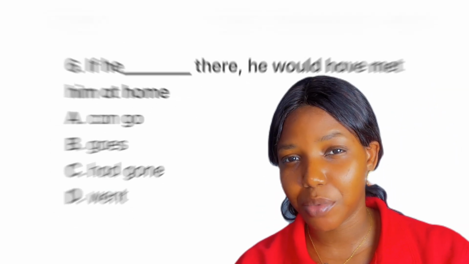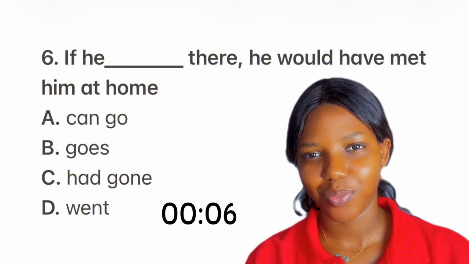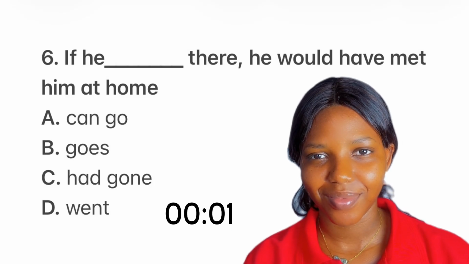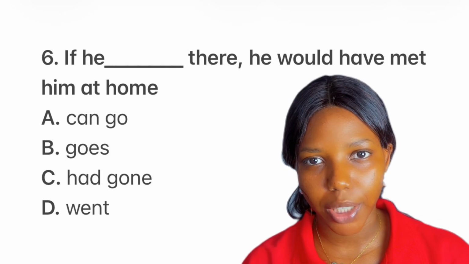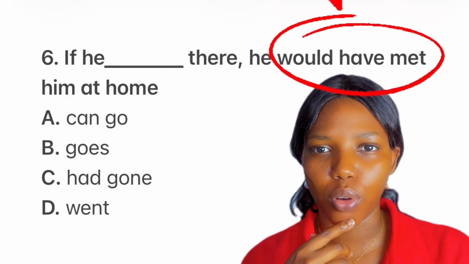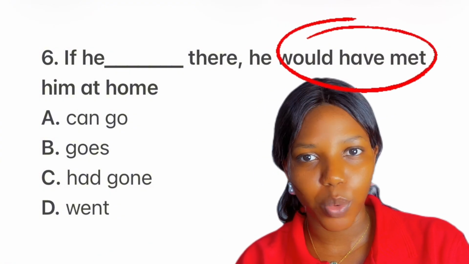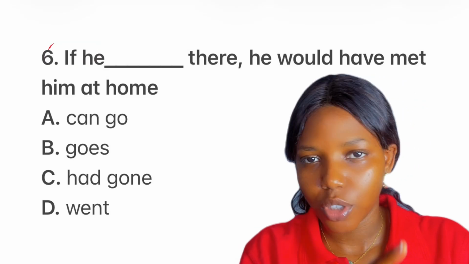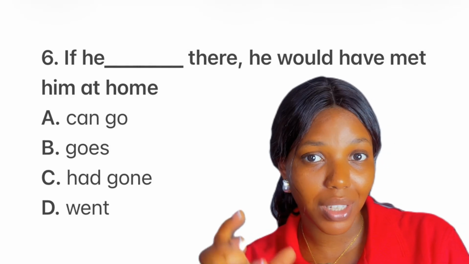You have 7 seconds to give me an answer, okay? If he dash there, he would have met him at home. Now, this question is under conditional statement. So let me give you the simple trick. When you see would, have, plus past participle, now the past participle of meet is met, good. So when you see phrases like this, would have met, would have seen, would have left, the second clause with if, that is the if clause, usually takes had plus past participle. And that is your past perfect tense.